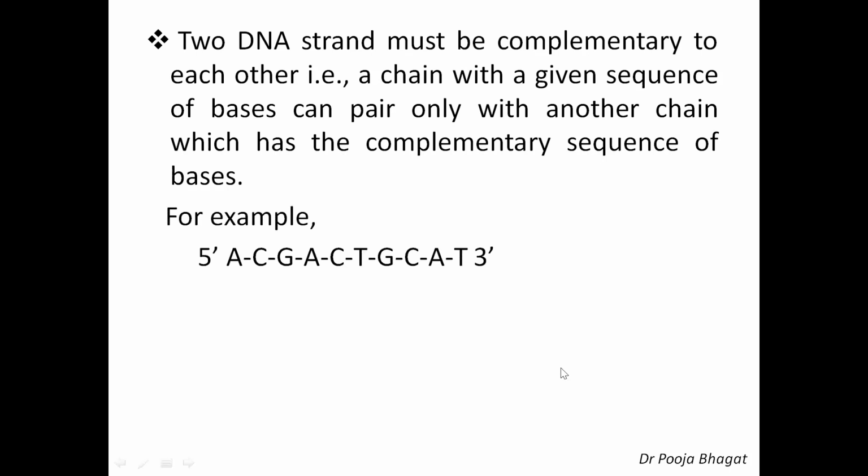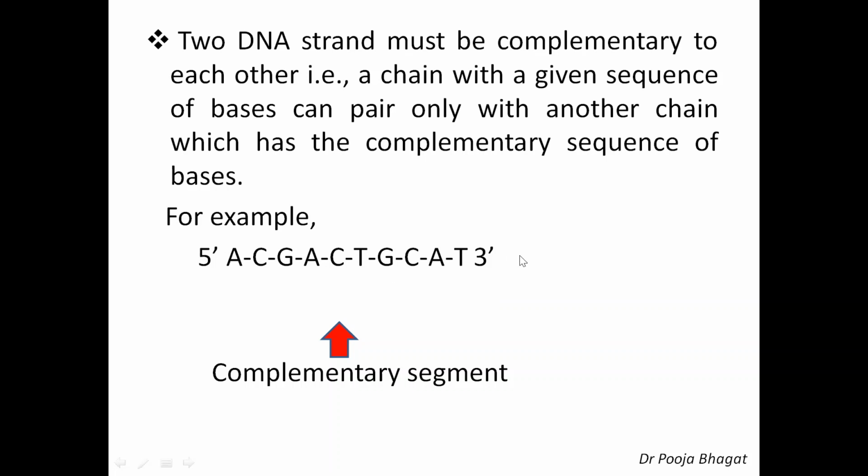Let's say, for example, this is one segment of DNA and we have to write down the complementary segment. How will we write it? Now we have to remember two things here. Number one, we have discussed that the two DNA chains run in opposite directions. That means if it is 5' here, then in the complementary segment it will be 3', and 3' here, so in the complementary segment it is 5'.